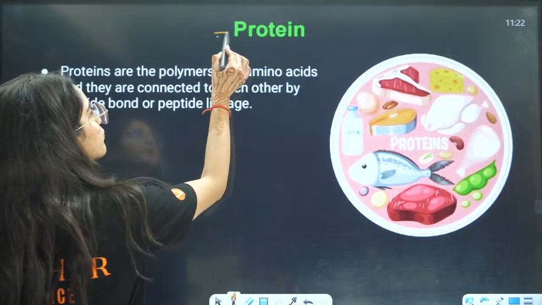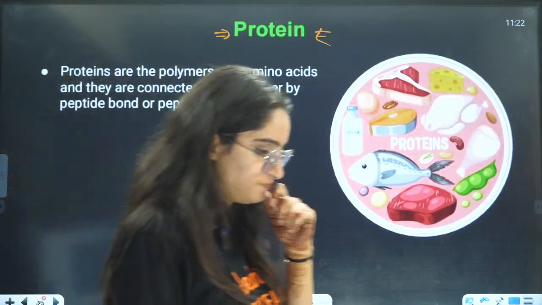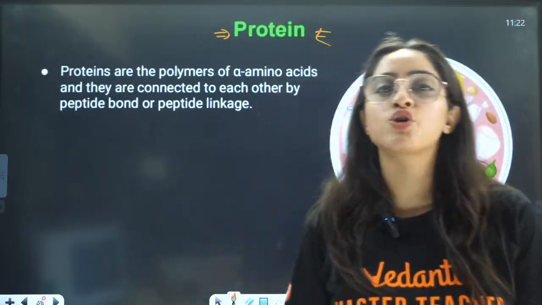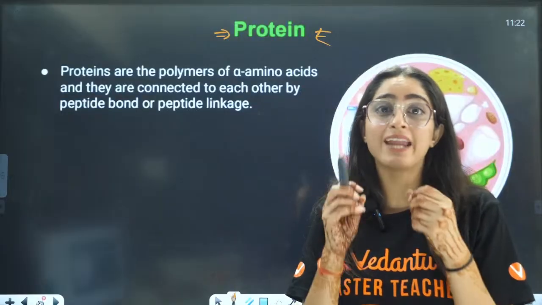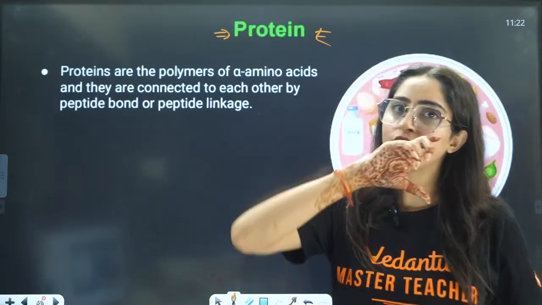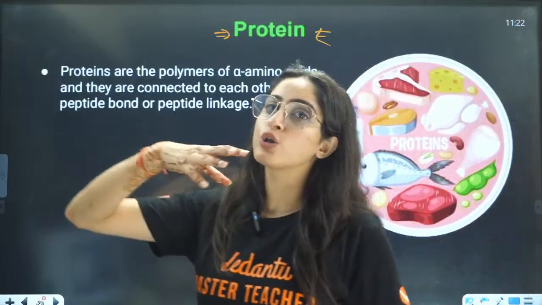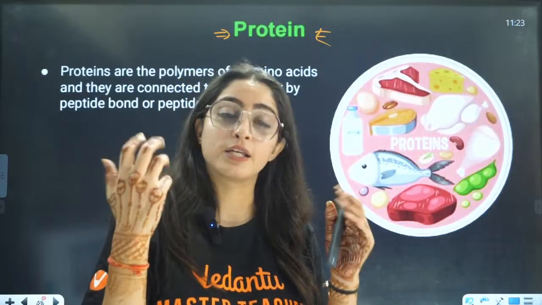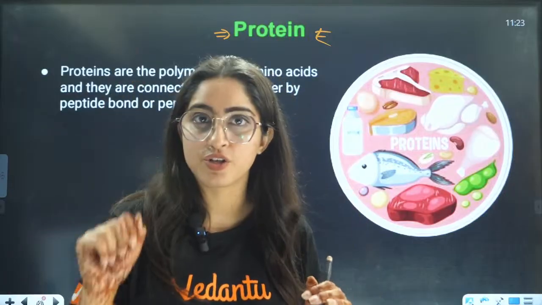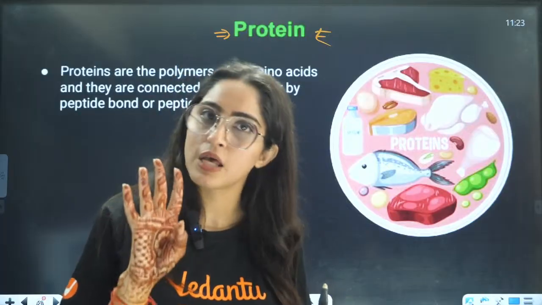If you talk about proteins here, proteins are the polymers of amino acids. If you combine a lot of amino acids, n number of amino acids, they will form a chain that is called the protein. Protein also has primary, secondary, tertiary and quaternary structure. It will have 4 structures, and they can ask you from these 4 structures, right?